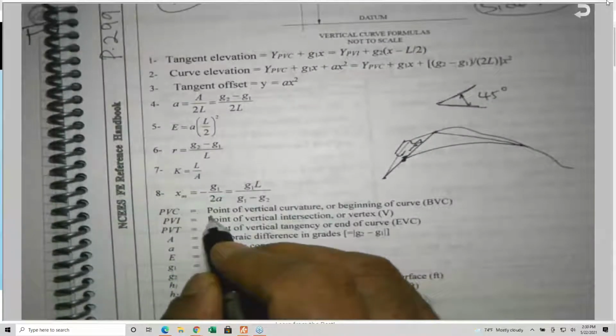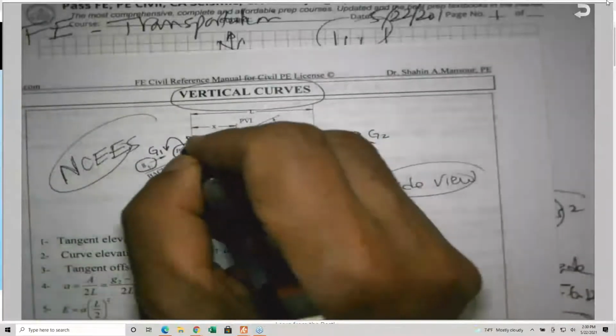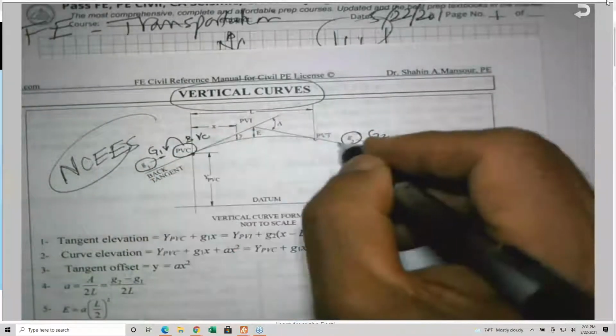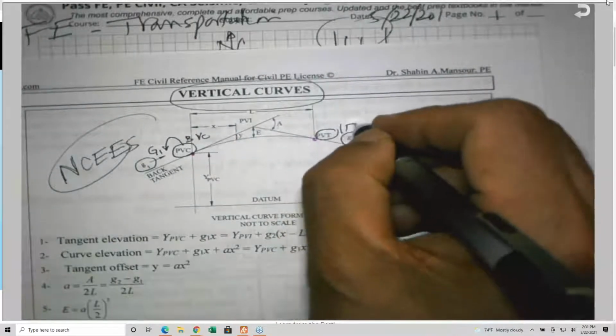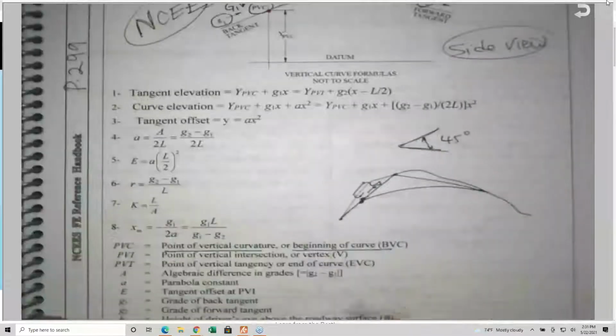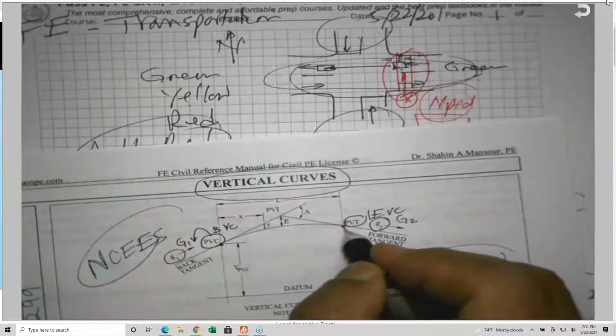This is the point of vertical curvature, or the beginning of the vertical curve. The EVC is the end of the vertical curve, also called the point of vertical tangency. So any vertical curve has a beginning and has an end.